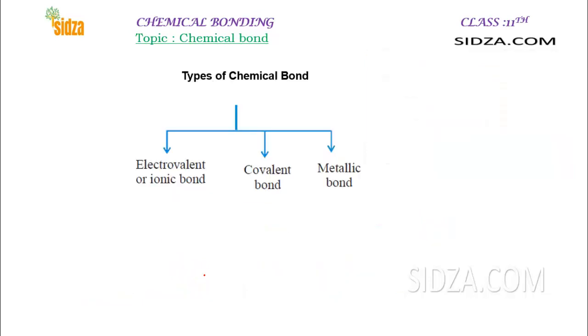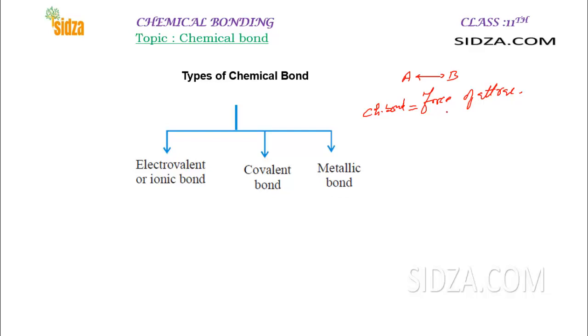But the chemical bond is classified based on how it is formed. In a molecule with two atoms, A and B, the two atoms are held together by a force of attraction. The force of attraction that holds the two atoms together is a chemical bond.